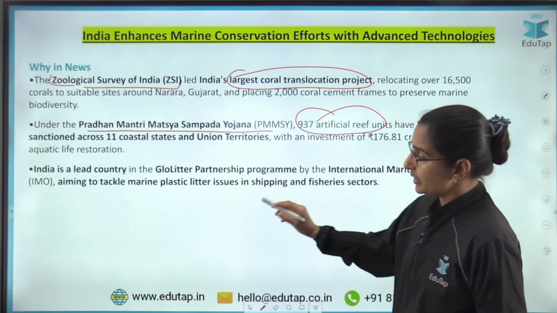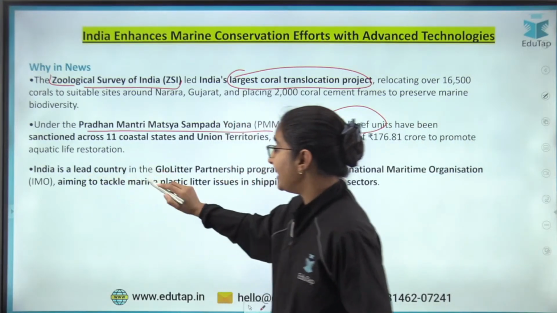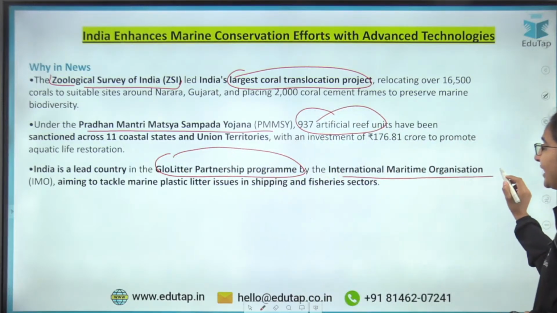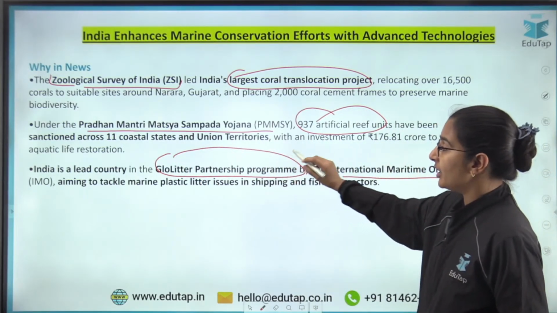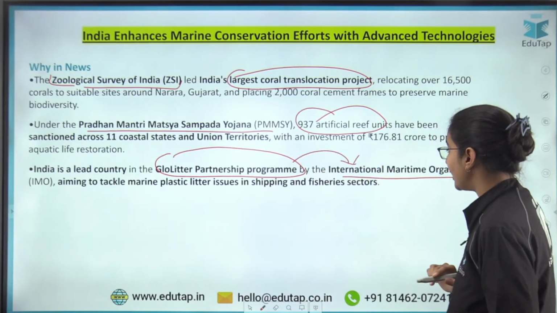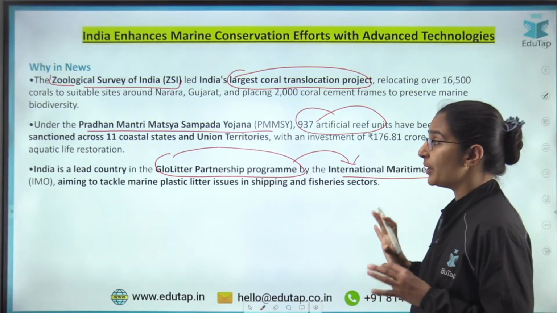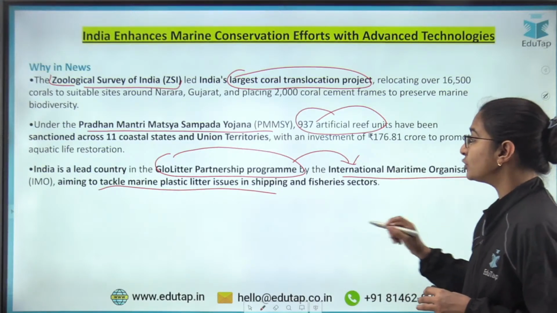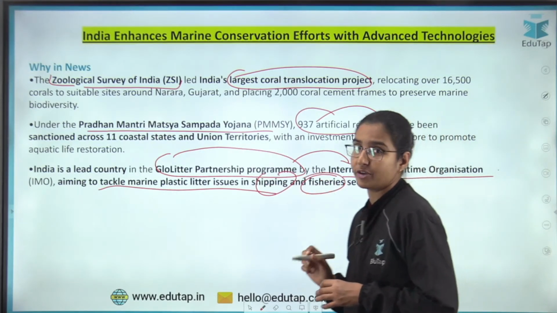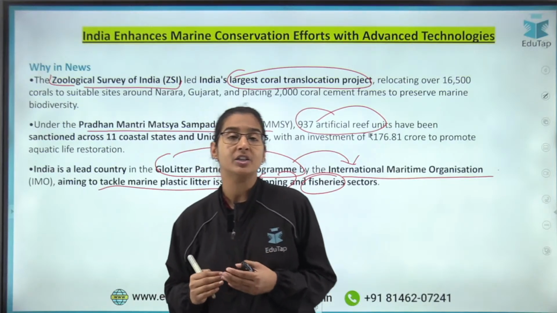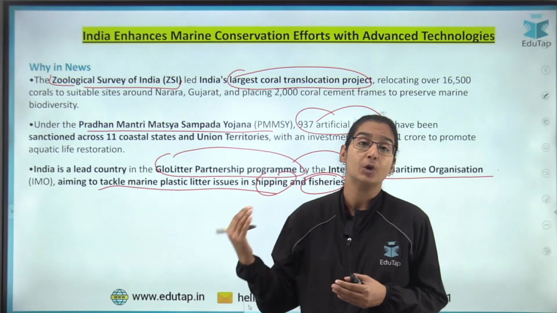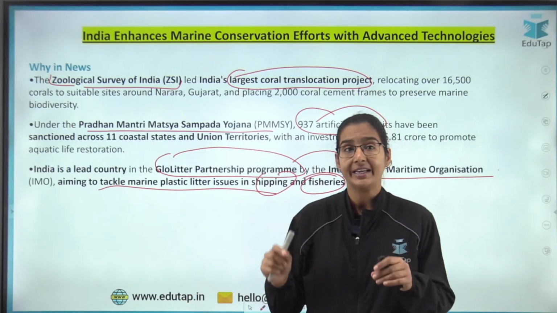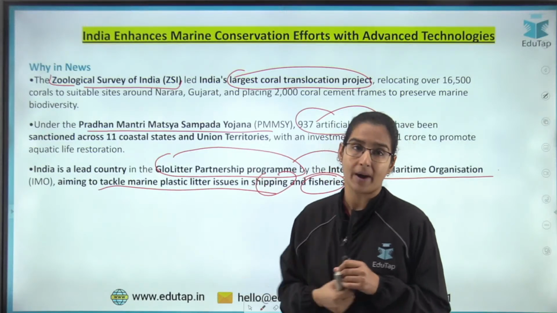Now let's talk about the third initiative here. The third is that India is the lead country in the GloLitter Partnership Program by the International Maritime Organization, right? This program focuses on tackling marine plastic litter issues because of the shipping and fishery industry. Whatever plastic waste is created by the fisheries and the shipping industry in the oceans, we have to tackle it. And India is currently leading in this GloLitter Partnership Program, right?